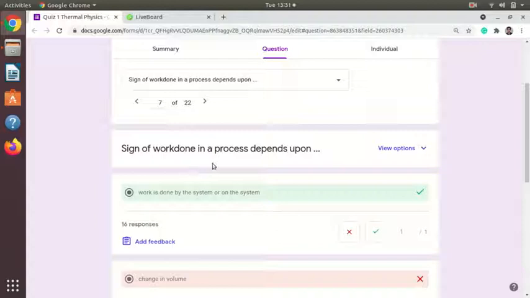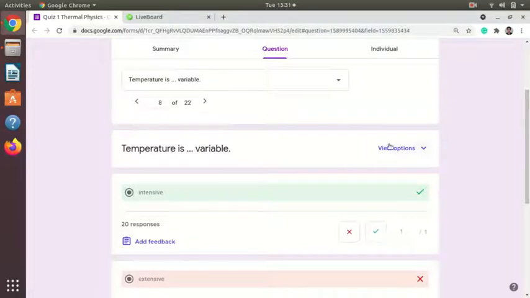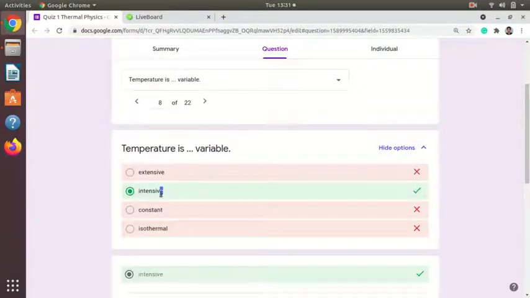Sign of work done in the process depends upon, and the options were temperature, change in volume, volume of the system, and whether work is done by the system or on the system. The correct option is work is done by the system or on the system, because change in volume, that is dV, gives you the magnitude. It will not give the sign of work done. Sign of the work done depends on whether the work is done by the system or on the system. So the correct option is option 4. Temperature is an intensive variable. That is a very easy question. Everyone has given the correct answer to this.